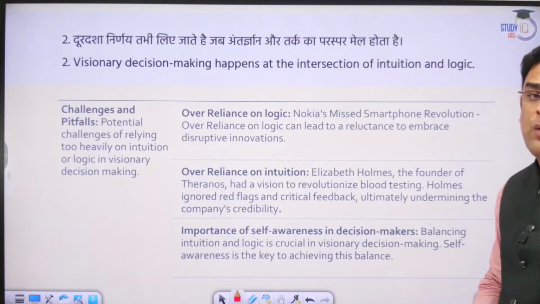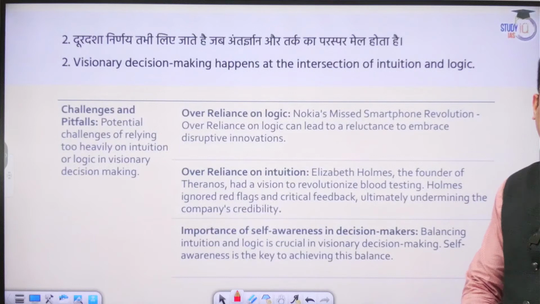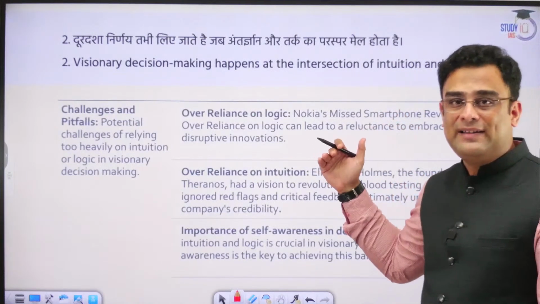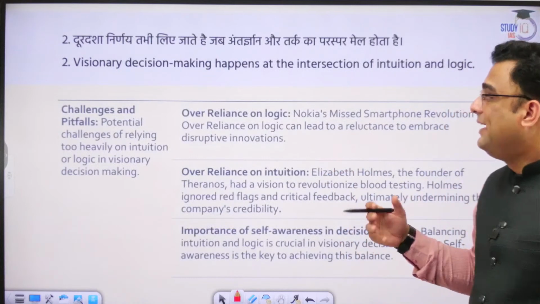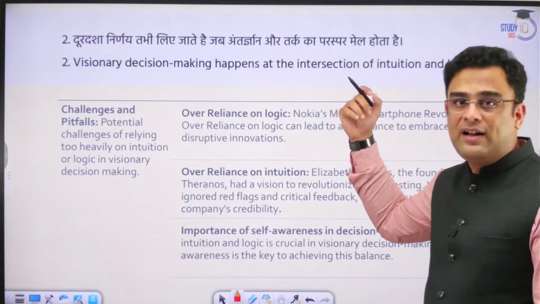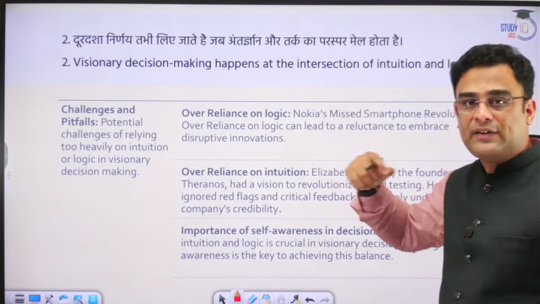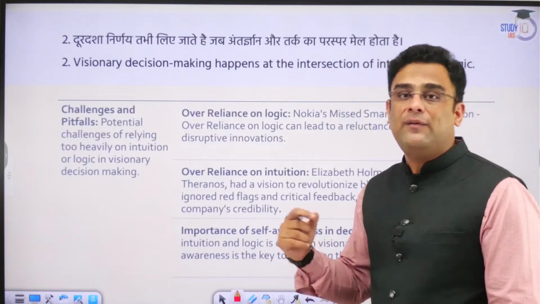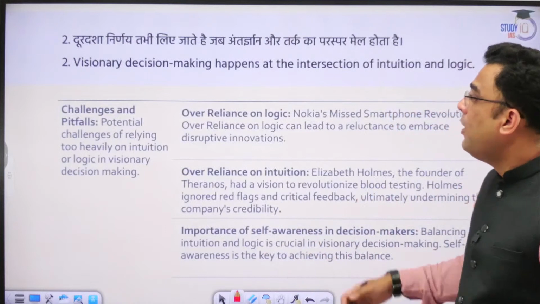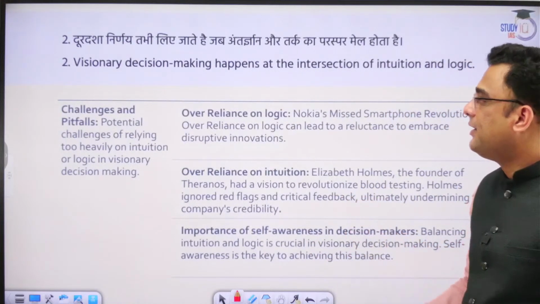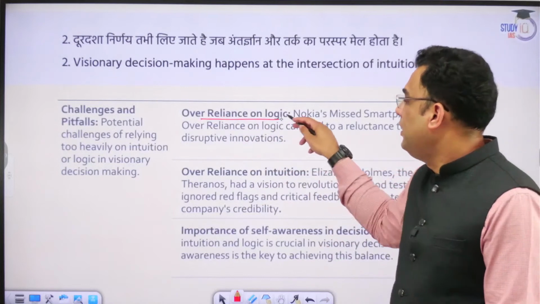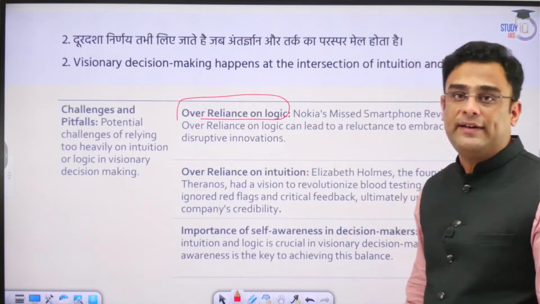Now, let us see what are the challenges or limitations of actually trying to implement this in reality. While it is very well to say that our decisions have to be based at the intersection of the two, actually implementing it is a very different task. What is the problem in implementing it? What are the challenges? The challenge is over-reliance on either of the two sides.